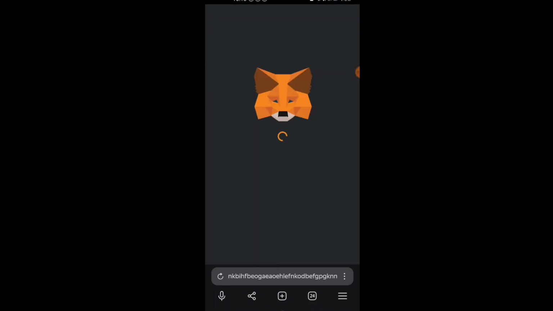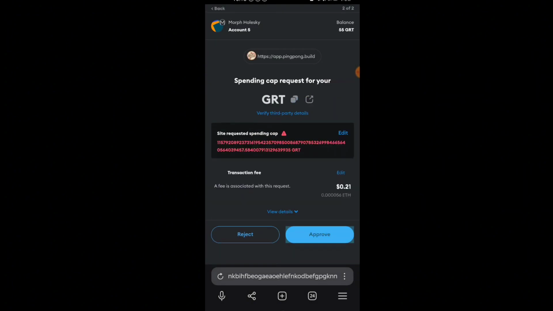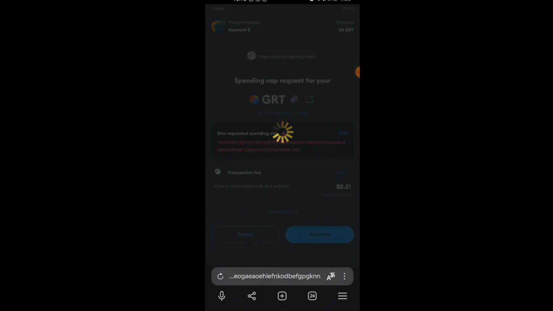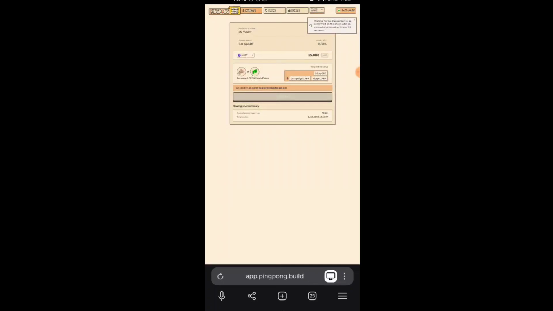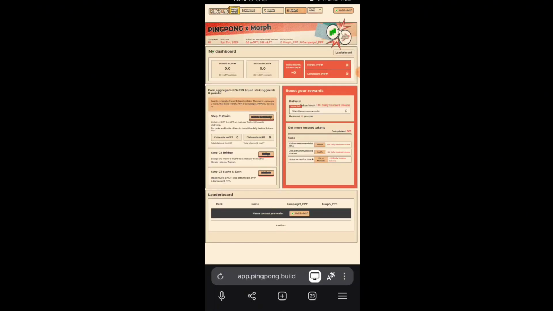Okay, very simple, straightforward. So click on this approve button and that is loading. Okay, already done. So same way, do the second one. First you need to bridge this token in the bridge option. Here is the bridge option. Click on this max and switch to Holesky and do bridge. Okay, simple thing to do. And your points would be added here.